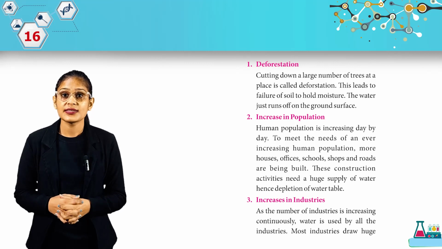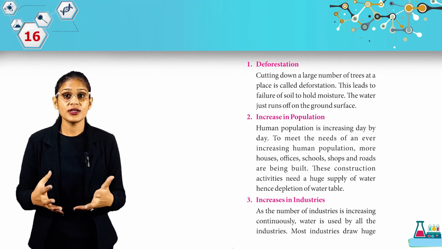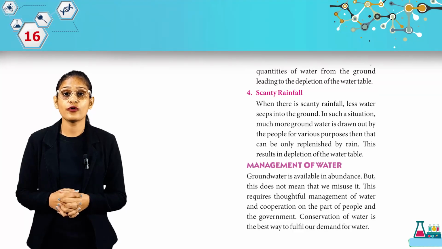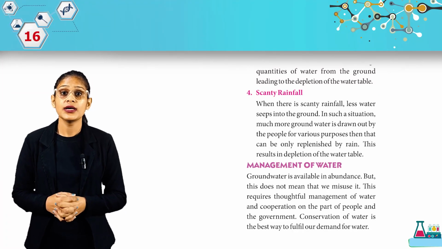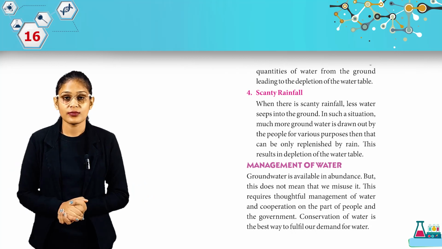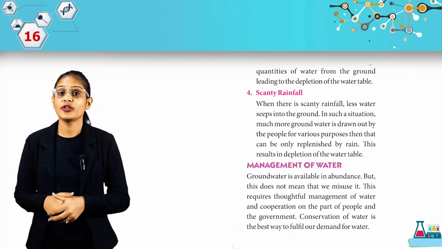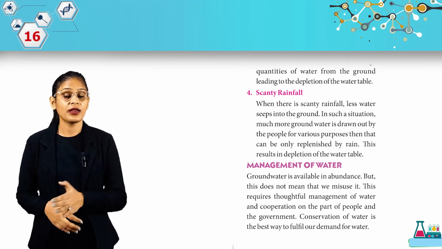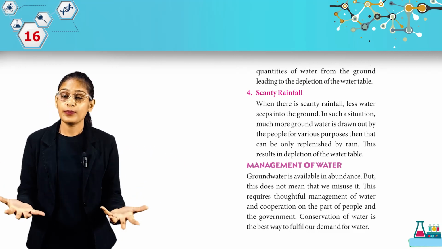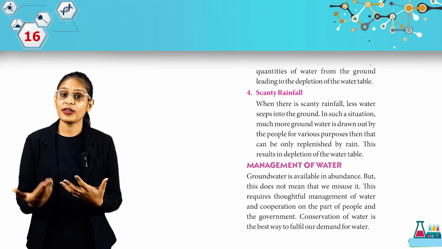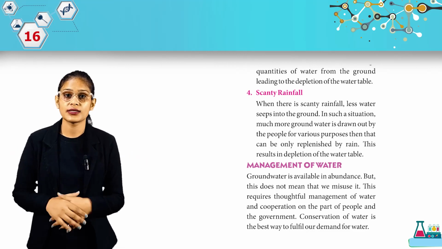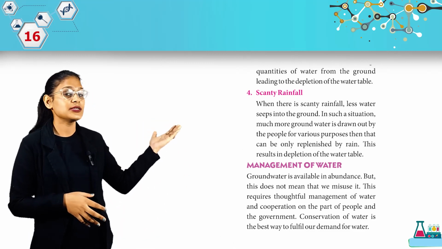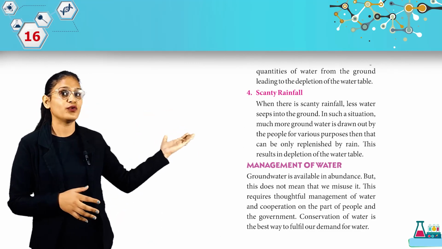As the number of industries is increasing continuously, water is used by most industries, drawing huge quantities of water from the ground, leading to the depletion of the water table. So students, ये भी किसको affect करता है, water table को डिप्लीट करता है। ऐसे ही पॉपुलेशन इंक्रीज हो रही है, उससे भी हमारी वाटर टेबल क्या हो रही है, डिप्लीट हो रही है। ऐसे ये सब क्या है, हमारे फैक्टर्स हैं जो वाटर डिप्लीशन क्रिएट करते हैं, वाटर टेबल को डिप्लीट करते हैं। Then we have scanty rainfall.